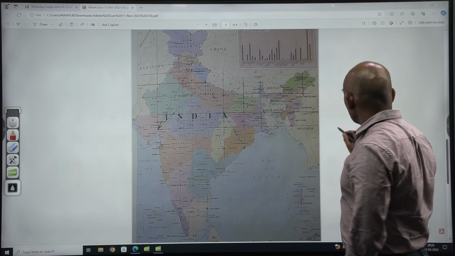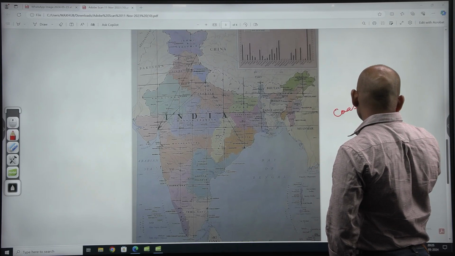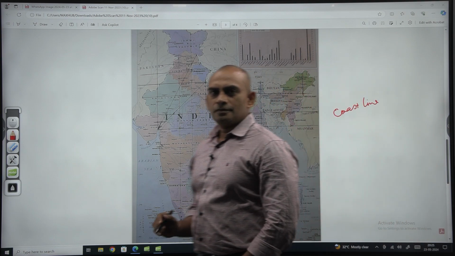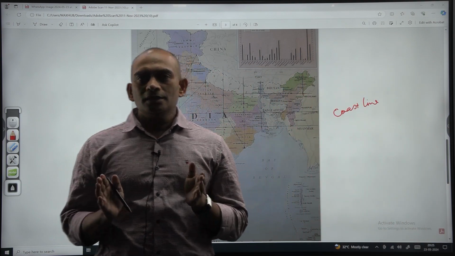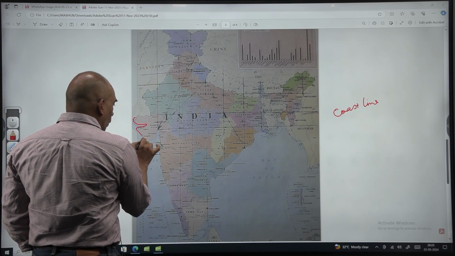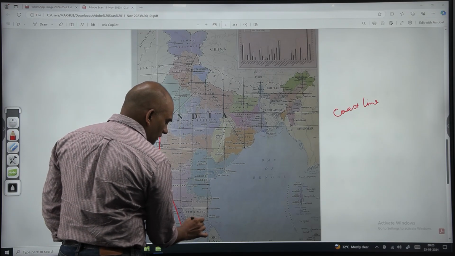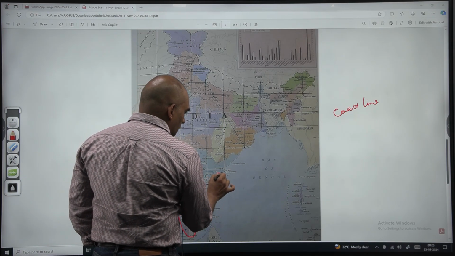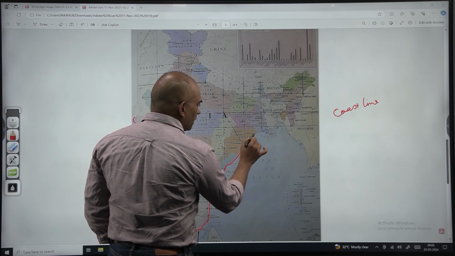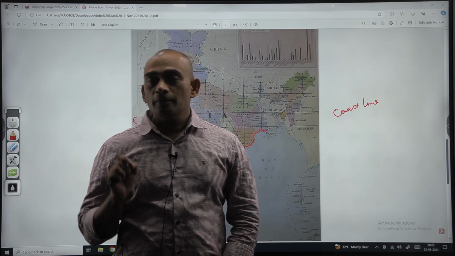In this class, we are discussing the coastline of India. So, what is coastline? India is bounded by water on its three sides. This part of India is known as a peninsula. Why is it called a peninsula?